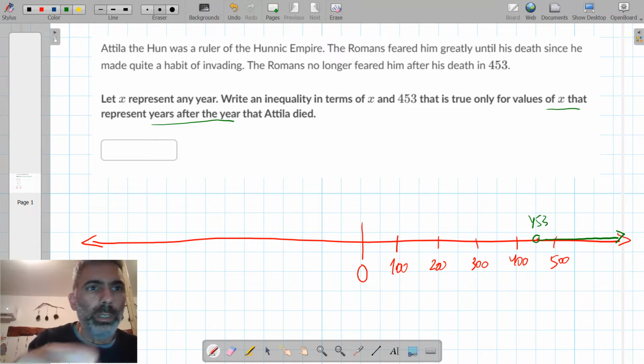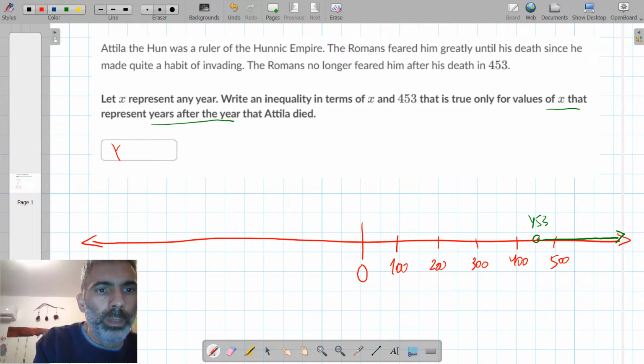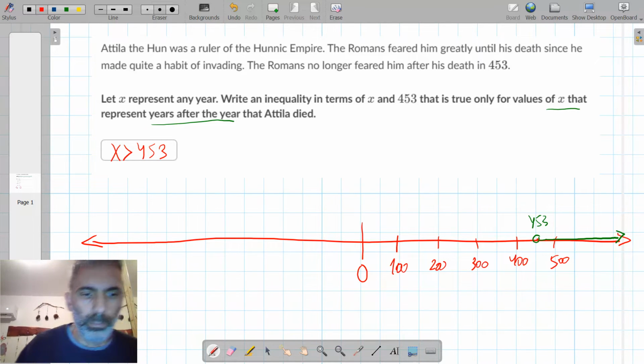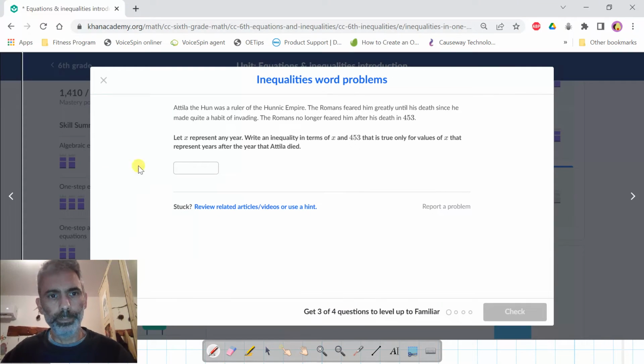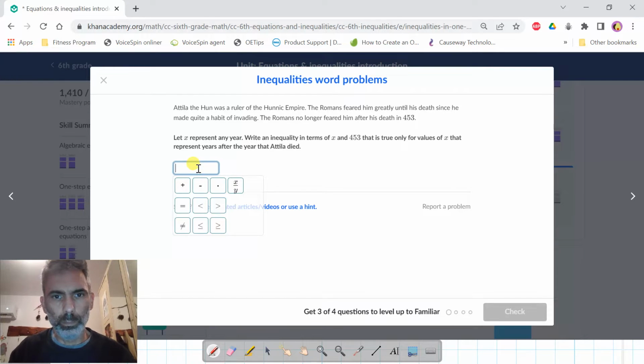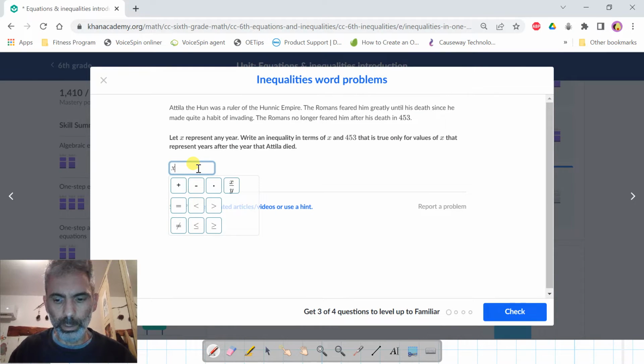So the inequality should state that X is greater than 453. X is greater than 453.